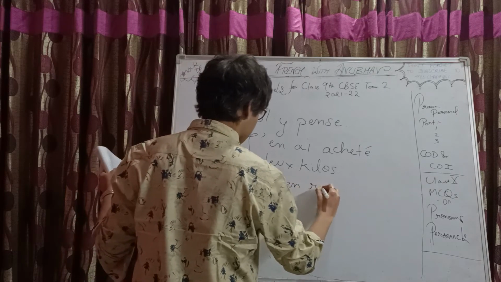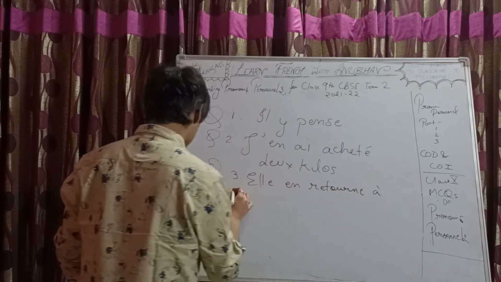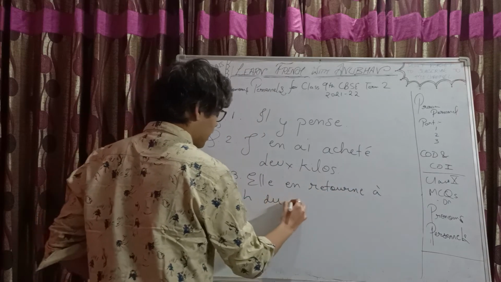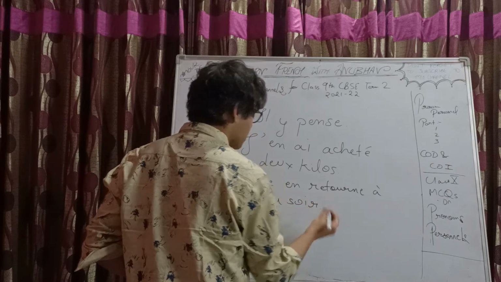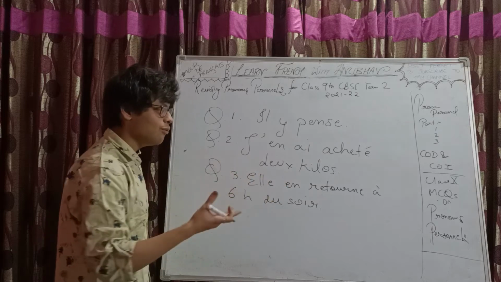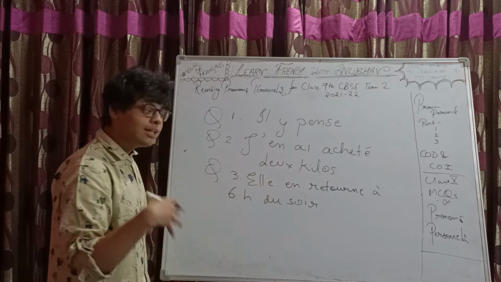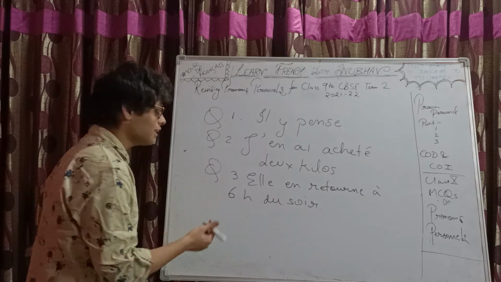Elle en retourne à 6 heures du soir. Again, one thing which I need not say: whenever you are replacing a noun with a pronoun, no need to write that noun again, because the pronoun has already taken the place of that noun, isn't it?